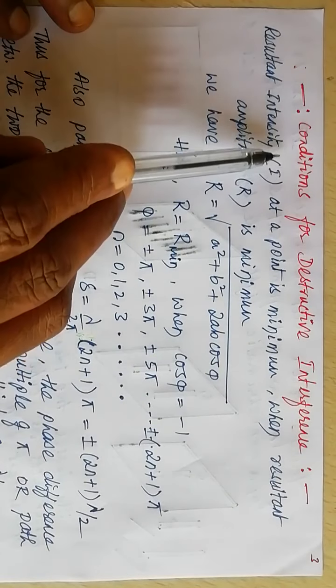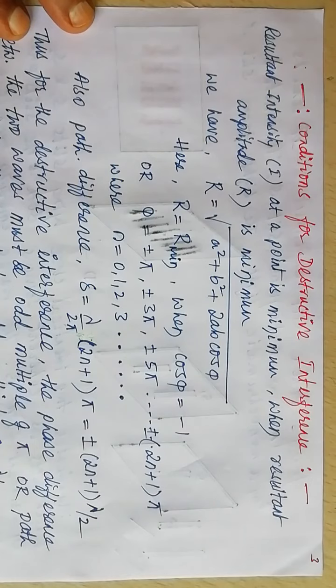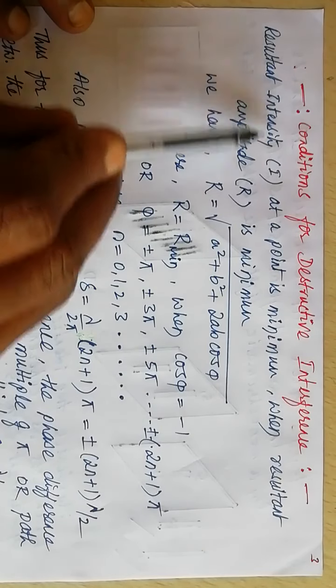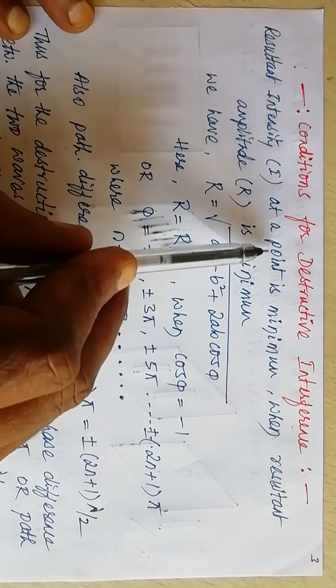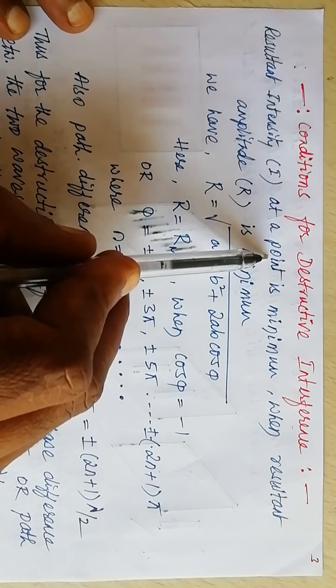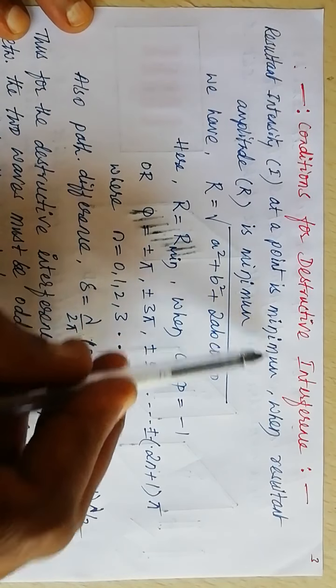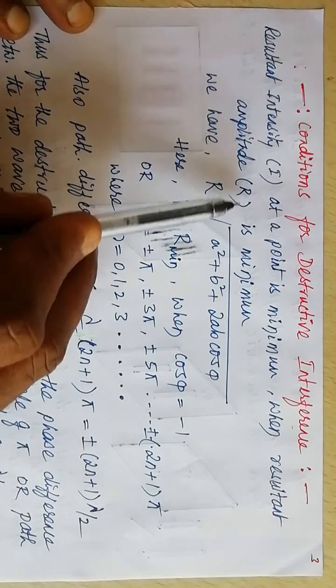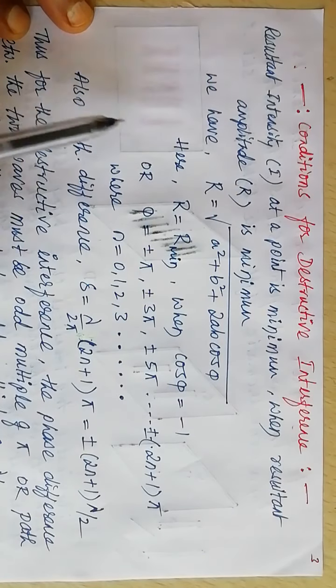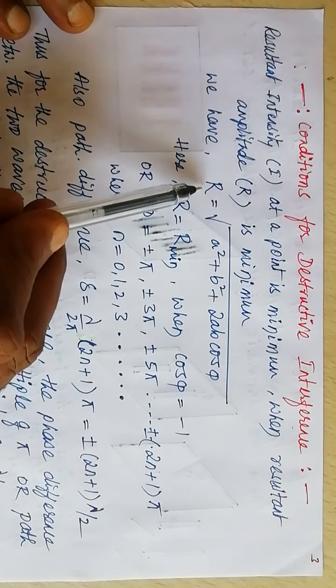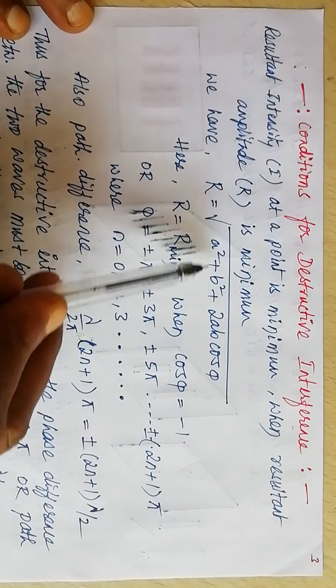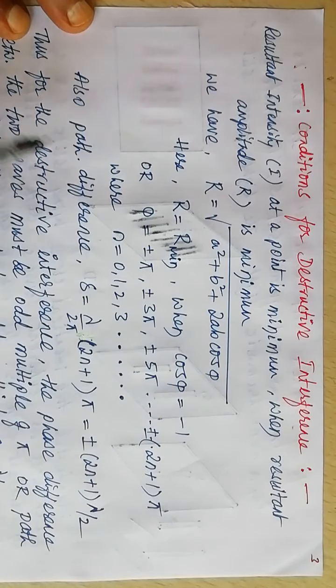Further, conditions for destructive interference. Resultant intensity I at a point on the screen is a minimum when the resultant amplitude R is minimum. So we have an expression for the resultant amplitude: R squared equals A squared plus B squared plus 2AB cos phi.